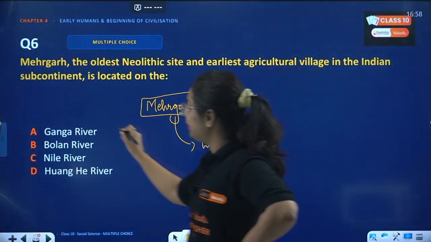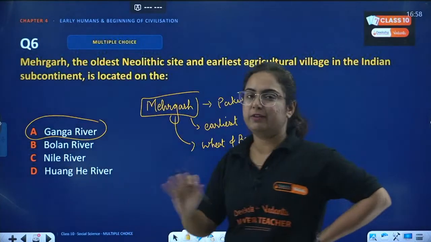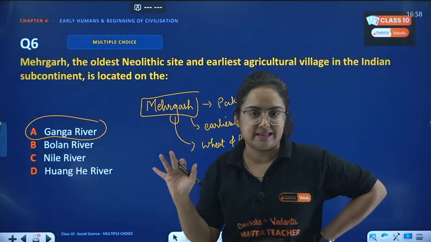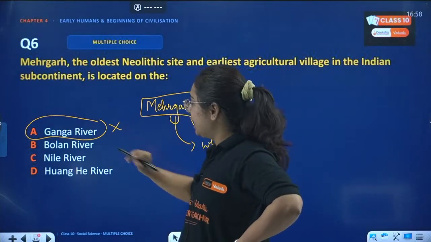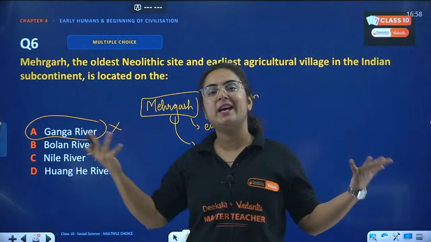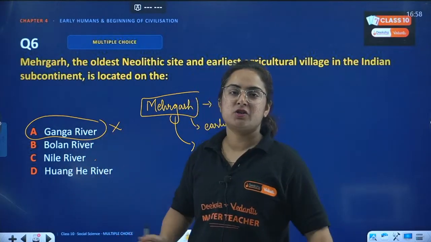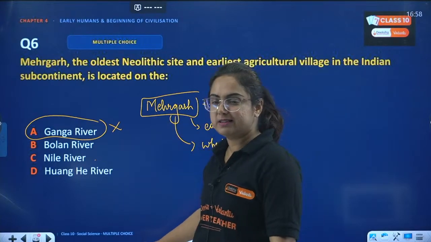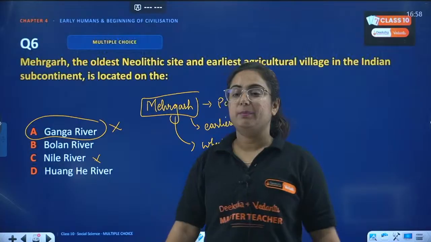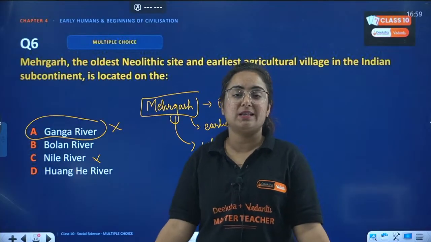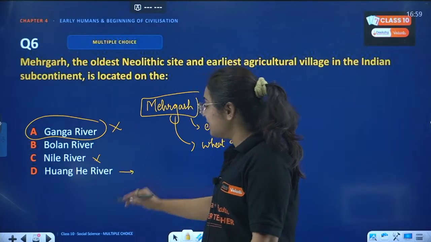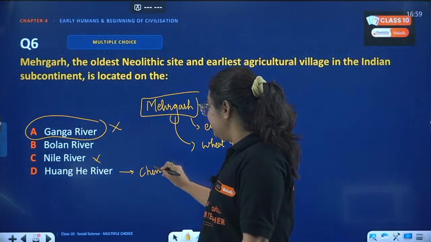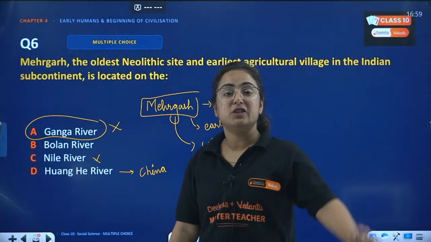So basically, the Ganga River is not going to Pakistan. That is for sure something we know very nicely, right? This is not the Ganga River. Nile River, where is the Nile River, tell me in the comment section right now. Is it in India? How can you answer C if anyone is answering C? Then Huang He, beta D.